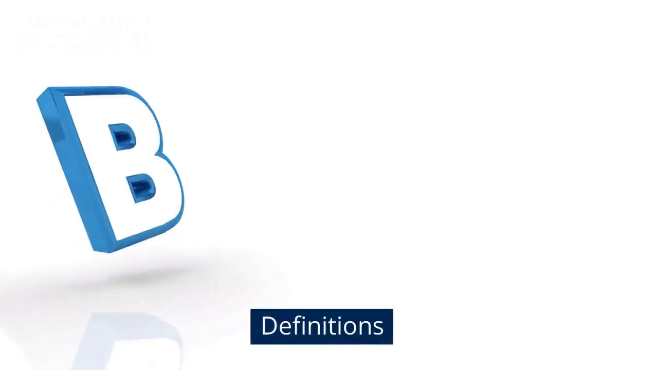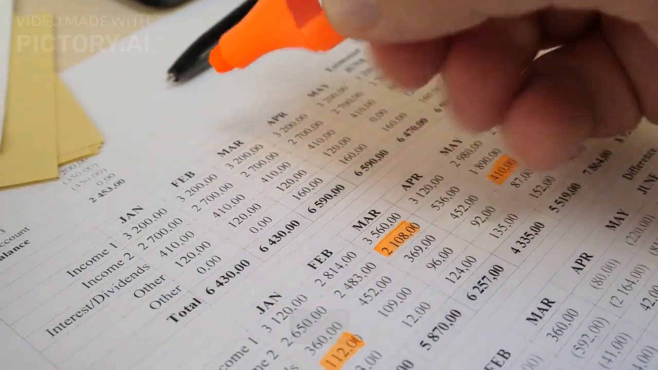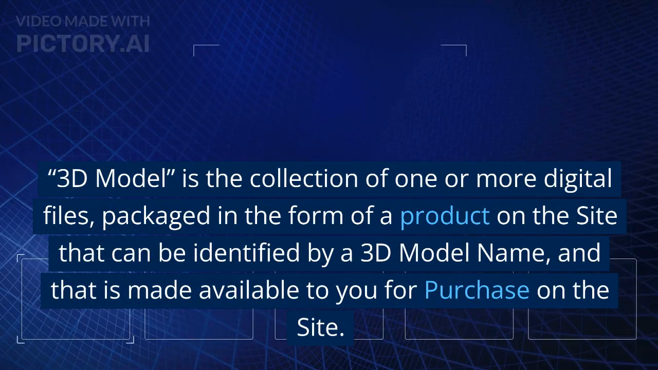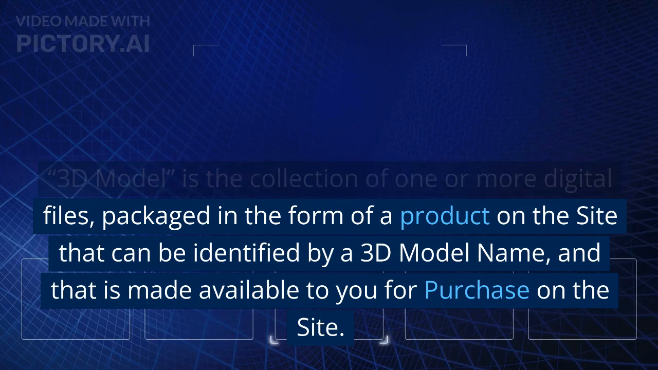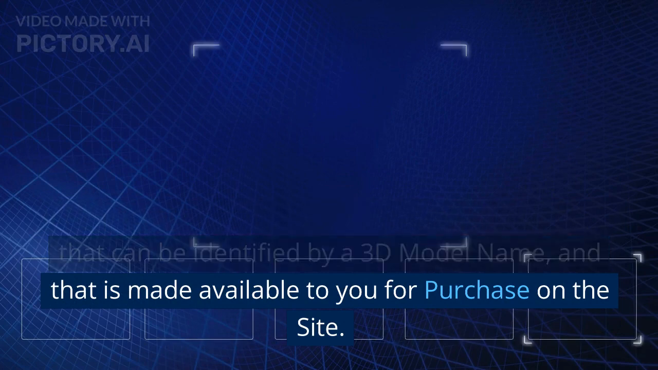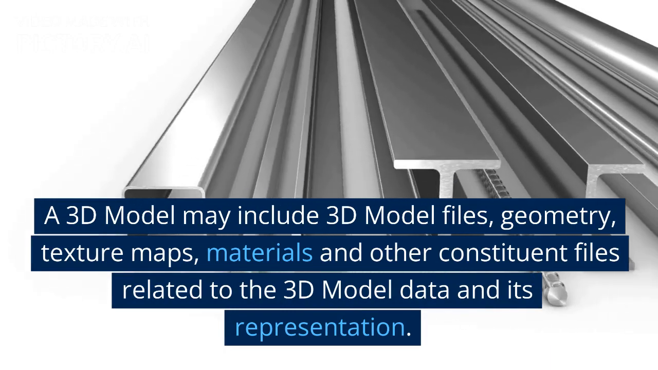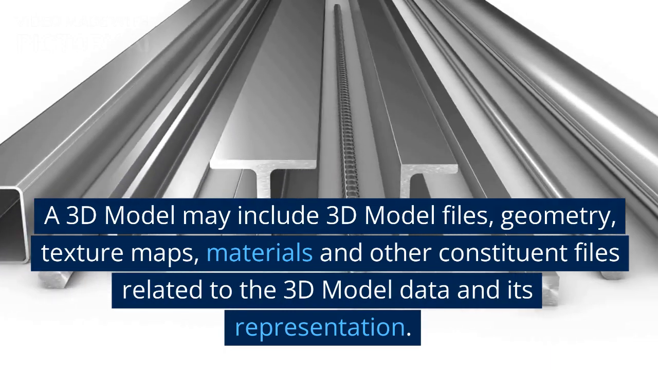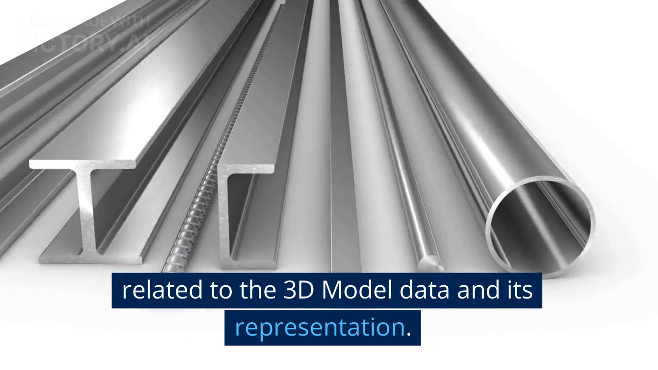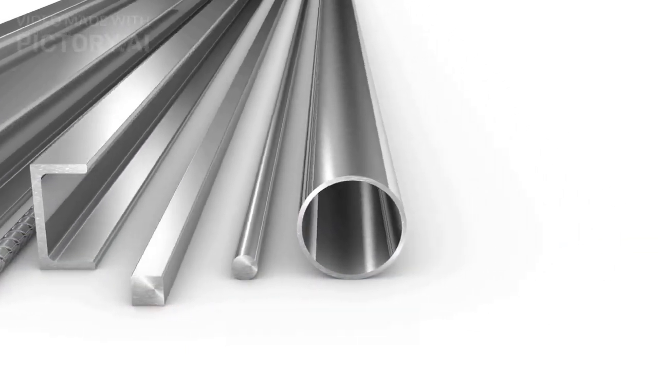1. Definitions. 1.1. 3D model is the collection of one or more digital files, packaged in the form of a product on the site that can be identified by a 3D model name, and that is made available to you for purchase on the site. A 3D model may include 3D model files, geometry, texture maps, materials and other constituent files related to the 3D model data and its representation.